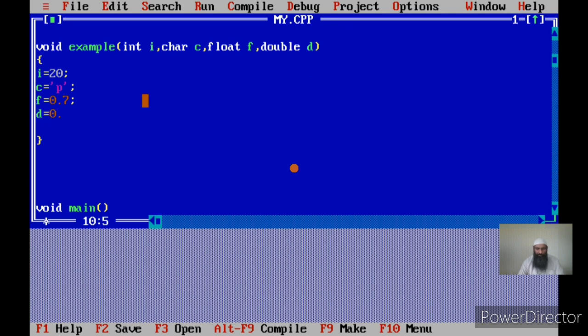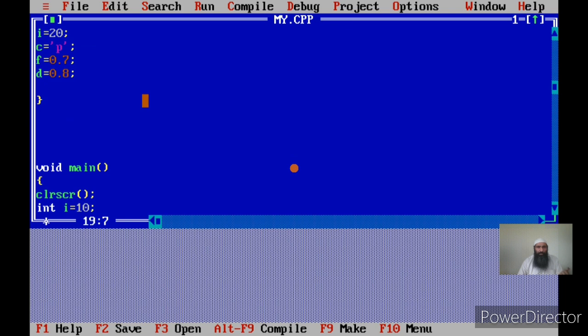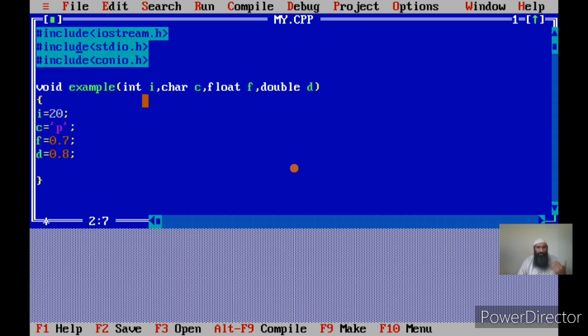I am simply writing this function to show you how actual arguments are passed to the function, and how their copy is made, or what is the method of receiving them in the formal arguments.